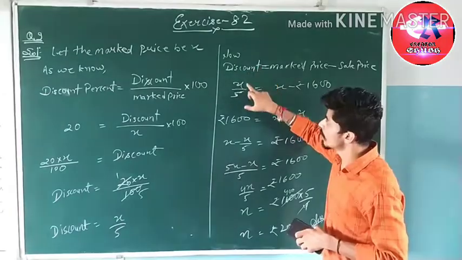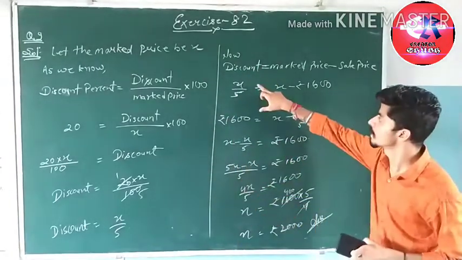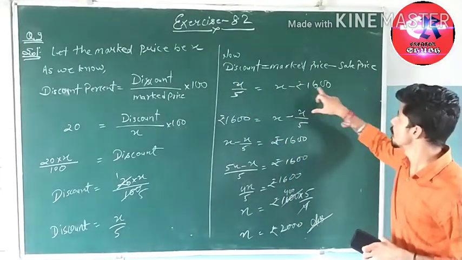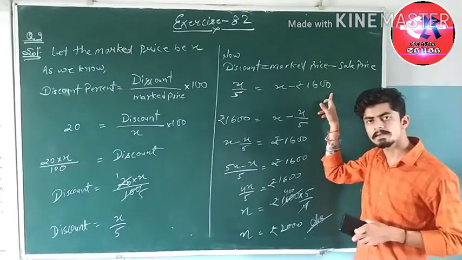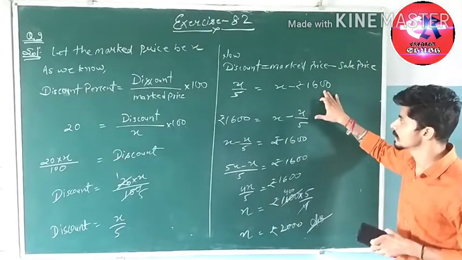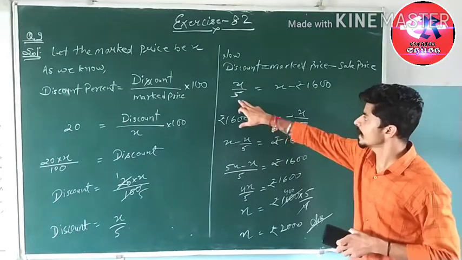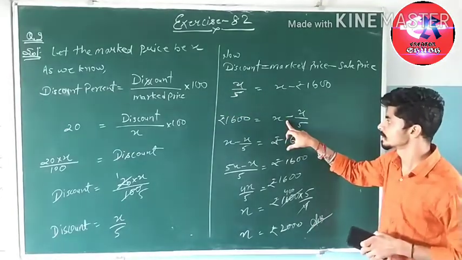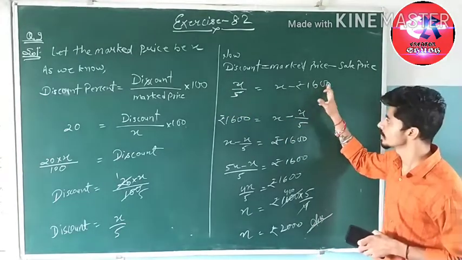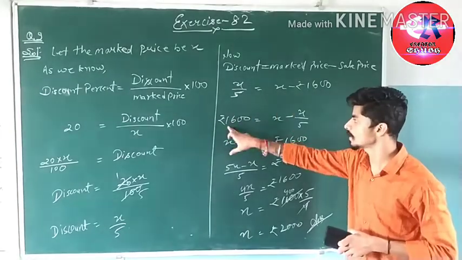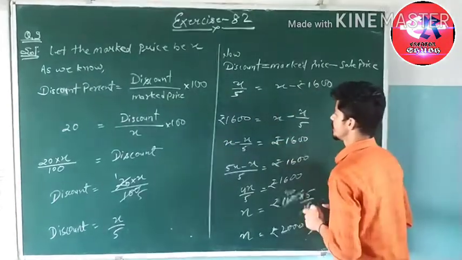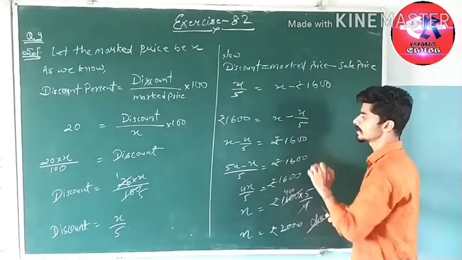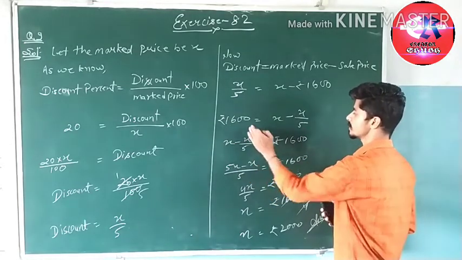So discount, whatever we get here, the value of discount X upon 5 is equal to the market price X minus the sale price. What is the sale price of the skates? Rupees 1600. So X upon 5 will be transferred from LHS to RHS, and 1600 will be transferred from RHS to LHS, changing the sign.